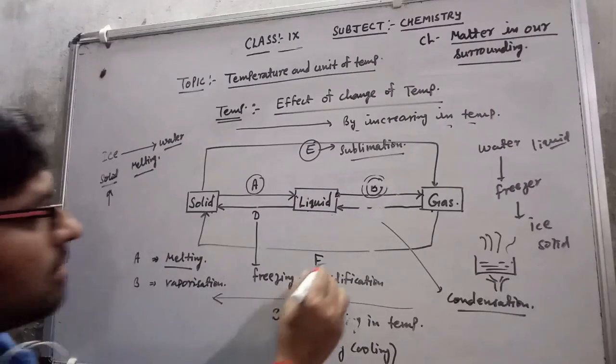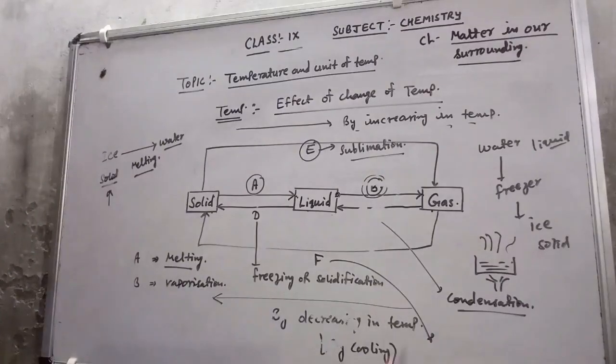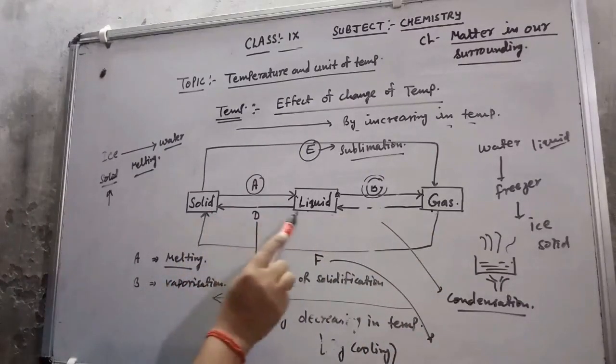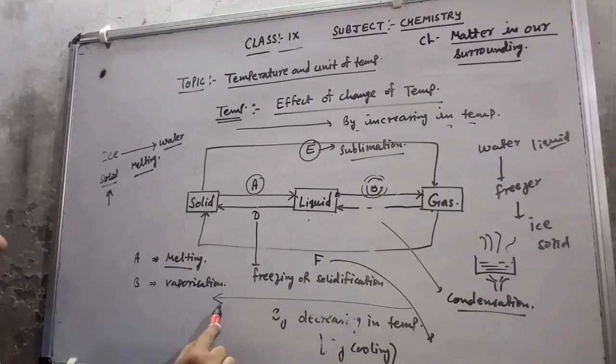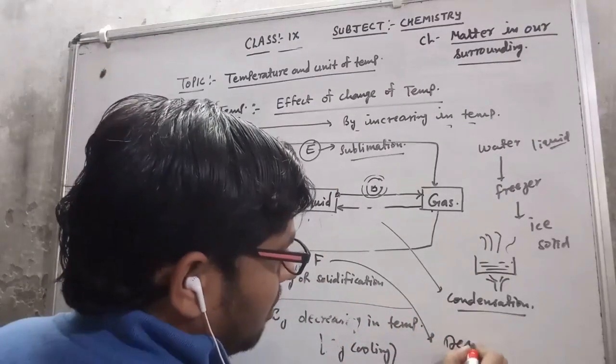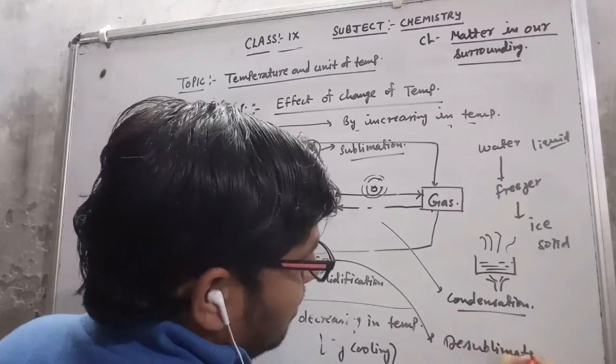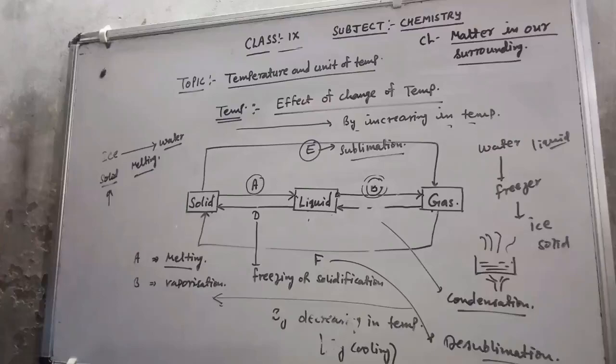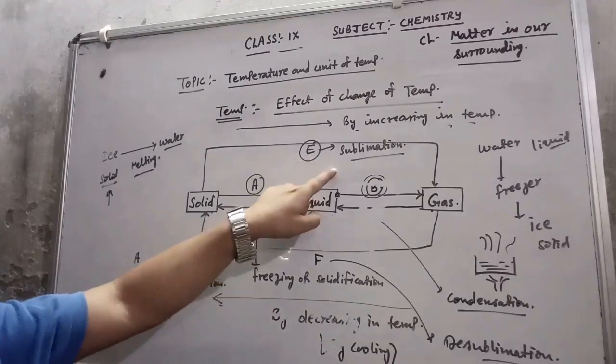Now in process F, a gas is converted into solid without coming into the liquid state on cooling. That is called desublimation. So process F is desublimation. An example of sublimation is camphor, the kapoor. If you take camphor in a container and try to heat it, you will see the camphor is directly converted into gaseous form. It will not come into liquid form. So camphor is the simplest example of sublimation.